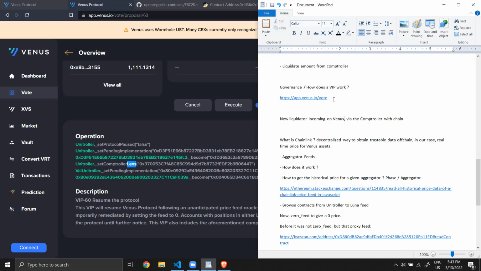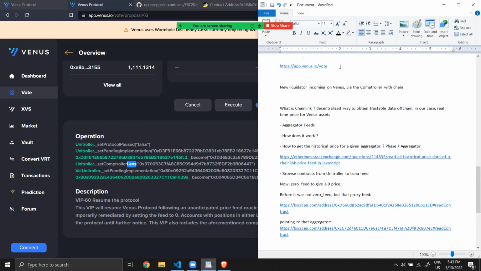And also the reward will change, because now if you liquidate someone, you get 10% reward, and the protocol has nothing. And with the new VIP, the reward will be separated. 5% will be given to the liquidator, and 5% will be transferred to the reserves of the protocol and shared with XVS holders.